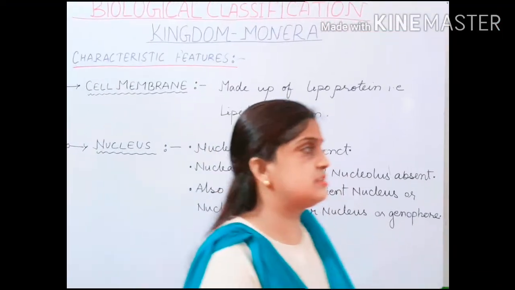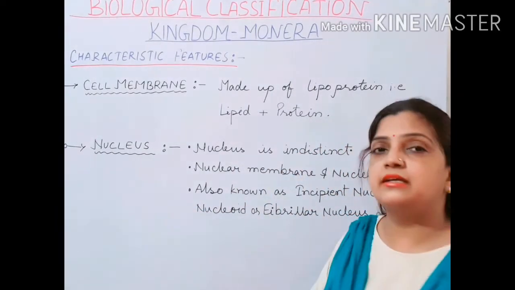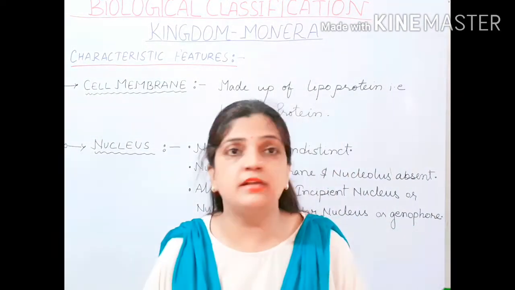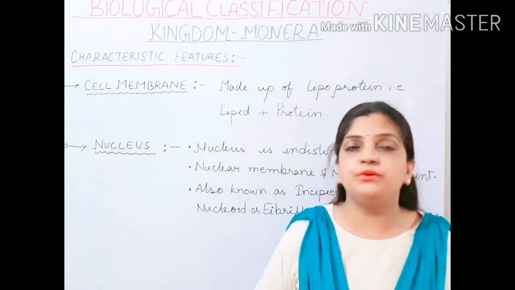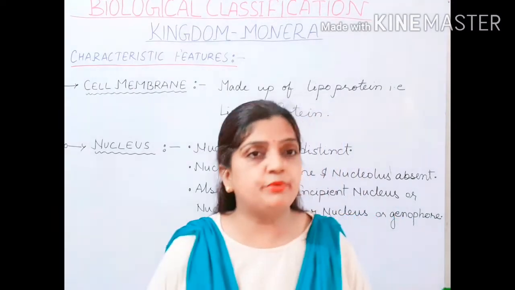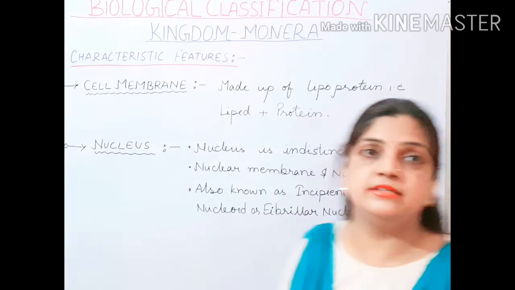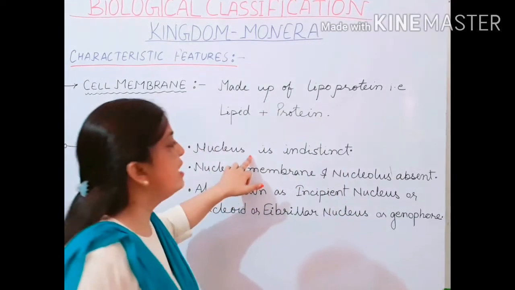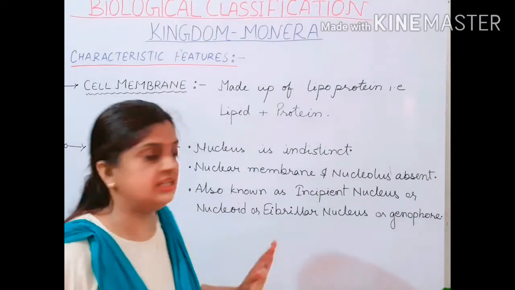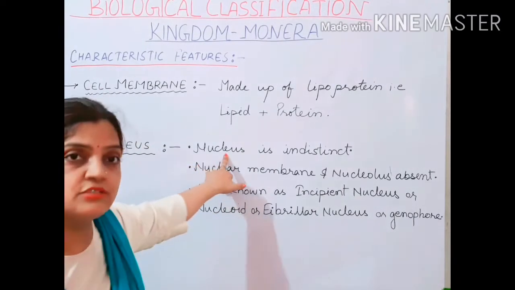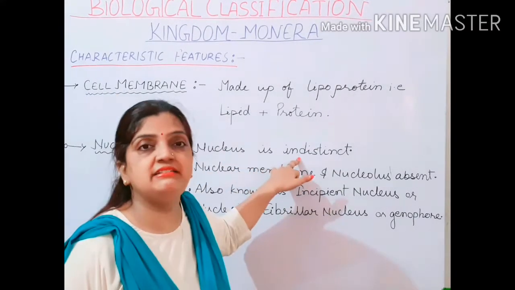Now children, let us know about the nucleus of it. Now I told you that the eukaryotes and the prokaryotes are distinguished on the basis of nucleus only. In eukaryotes, a true nucleus is present, and in prokaryotes, a false nucleus is present. And children, this nucleus which is present in the prokaryotes is not distinct. It is not well developed. So we can say that the nucleus of the prokaryotes, the nucleus of the Monerans, is indistinct.